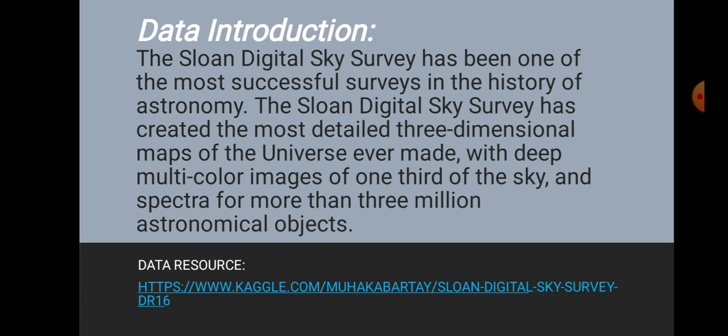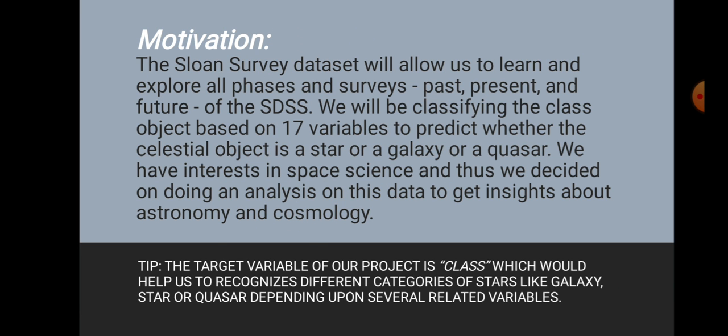The Sloan Digital Sky Survey has created the most detailed three-dimensional maps of the universe ever made, with deep multicolor images of one-third of the sky and spectra for more than 3 million astronomical objects. The target variable of our project is class, which would help us to recognize different categories of stars, like galaxy, star, or quasar, depending upon several related variables, so that this dataset will allow us to learn and explore all phases and surfaces, past, present, and future of the SDSS.